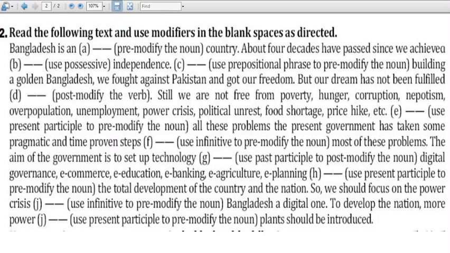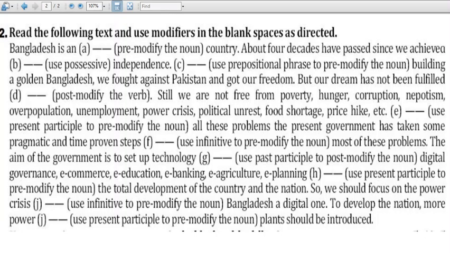So here there is a passage about Bangladesh. So as I discussed some time back, pre-modify the noun, post-modify the noun, possessives, all the things you will find here. So Bangladesh is an dash country. So pre-modify the noun means you have to put an adjective. So as you find the word "an" before the blank, we will take a word that begins with a vowel sound. So Bangladesh is an independent country. So pre-modify the noun means we'll take an adjective that modifies the noun.